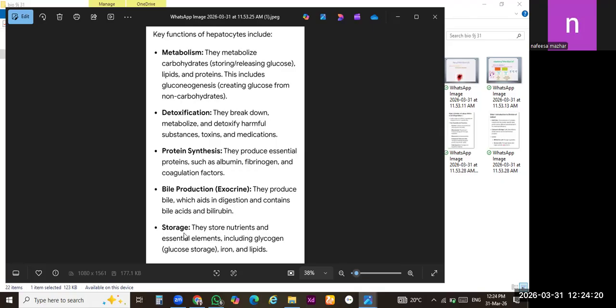The next one is storage. If we take extra food on a daily basis, it will be stored in the form of glycogen in our body. When we eat food, it breaks down into glucose. But if the glucose becomes excessive in concentration, it will be stored back in the form of glycogen in our specialized cells, hepatocytes. Okay, and when the body requires this stored form of glucose, it will again convert glycogen back to glucose.